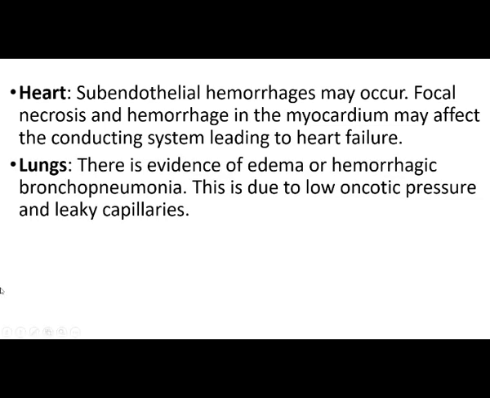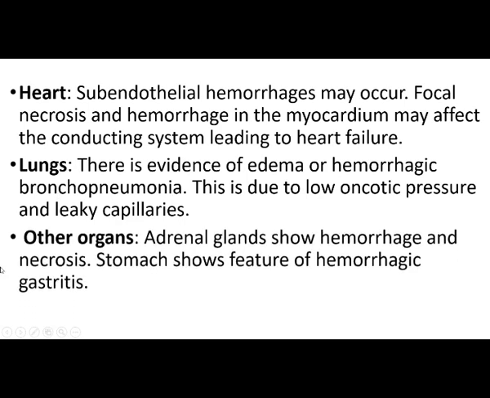Next, lungs. There is evidence of edema or hemorrhagic bronchopneumonia, and this is due to low oncotic pressure and leaky capillaries. That's why there is capillary leakage and low oncotic pressure. There is such evidence of edema, hemorrhage, and bronchopneumonia in the lungs. In other organs, the adrenal glands show hemorrhage and necrosis. The stomach shows features of hemorrhage and gastritis.